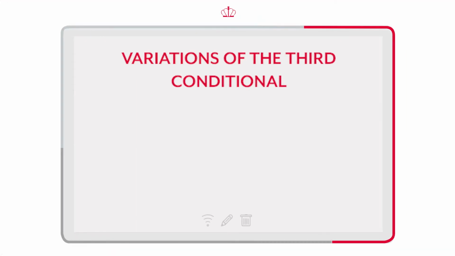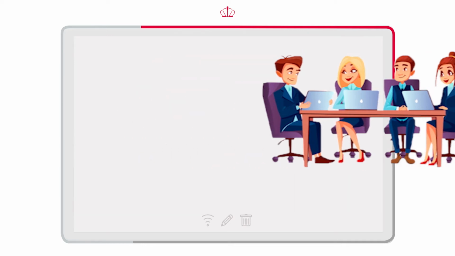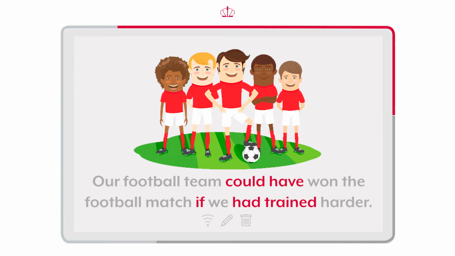And other modal verbs can be used, like could, might, or may in the main phrase. If I had found a job in Canada, I might have never come back. Our football team could have won the football match if we had trained harder.